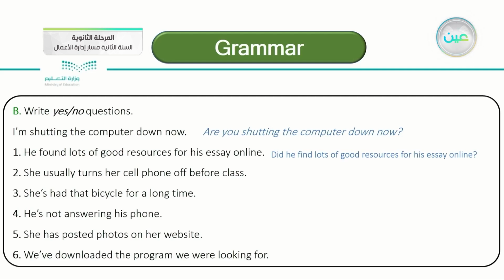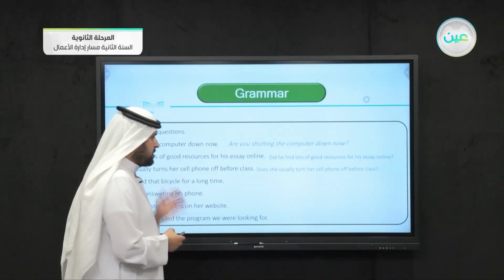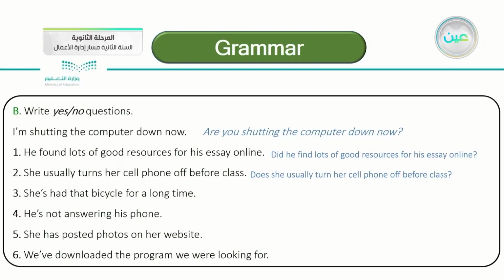Number two, she usually turns her cell phone off before class. How do we turn the statement into a yes-no question? Very good. We say, does she usually turn her cell phone off before class? Number three, she's had that bicycle for a long time. Yes, very good. Has she had that bicycle for a long time? We begin the yes-no question with an auxiliary verb. That's correct.